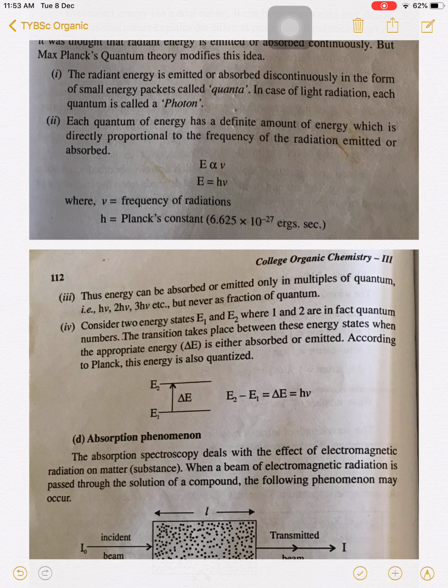The third point: energy can be absorbed or emitted only in multiples of a quantum, that is, in the form of h nu, 2 h nu, 3 h nu, etc., but never as a fraction of a quantum.